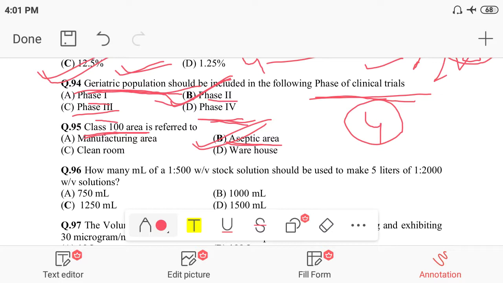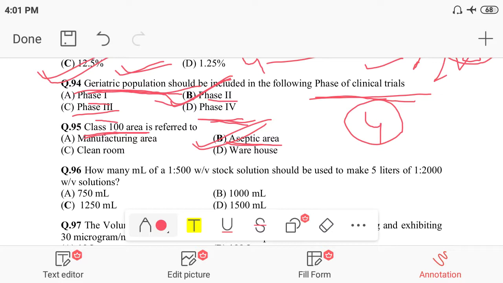Now question 96. How many ml of a 1:500 weight by volume stock solution should be used to make 5 liters of 1:2000 weight by volume solution? What do you mean by this? It means how much we have to take from the stock solution for the preparation of 5 liters of 1:2000 weight by volume solution.